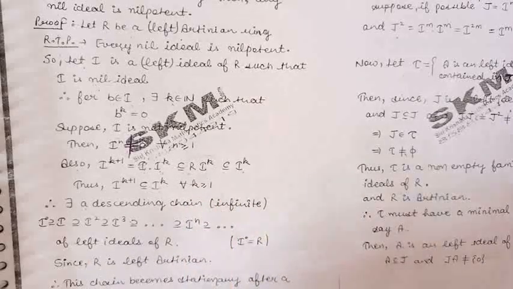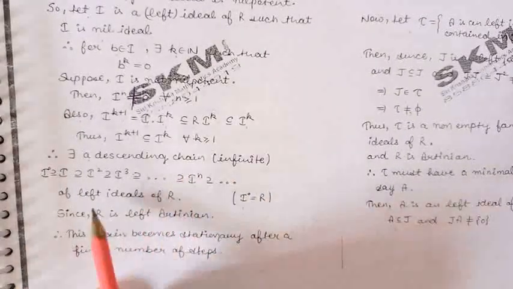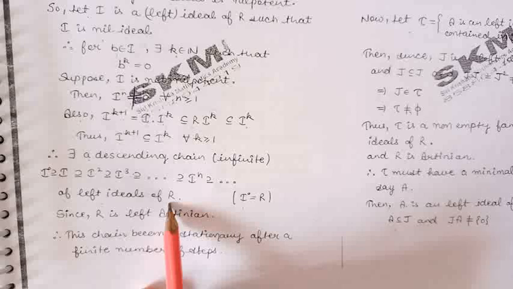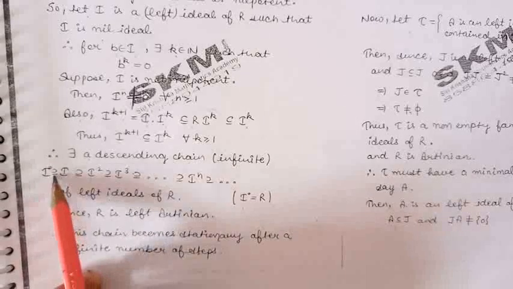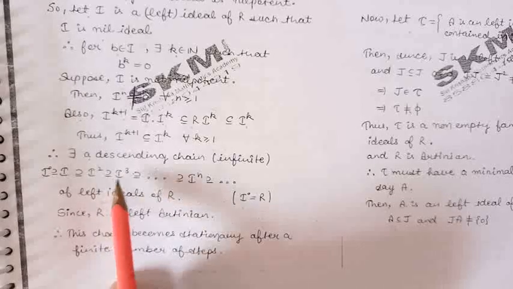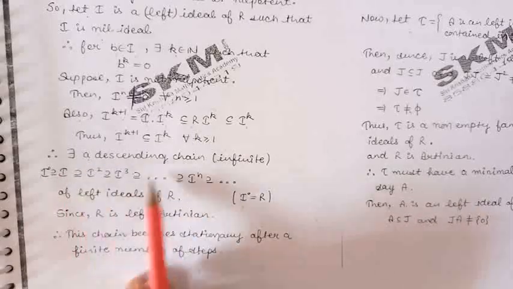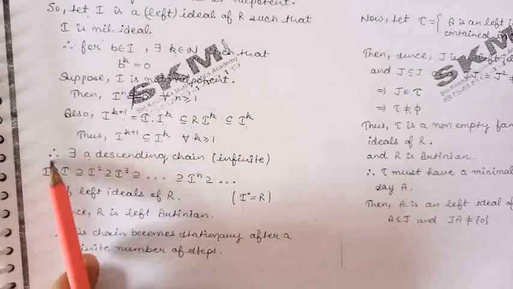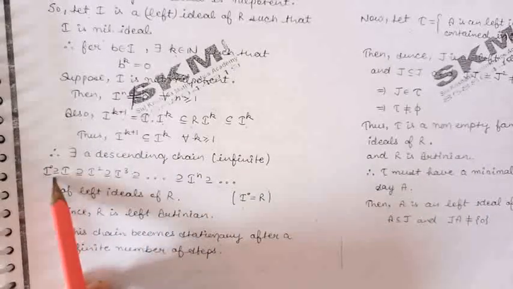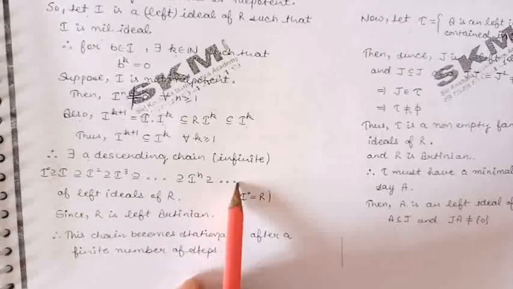In this way, we have obtained a descending chain of left ideals of the ring R, given by I contains I square contains I cube, and so on. We can start this chain from I naught also. I naught can be considered as the ring R, and R contains each of these ideals.